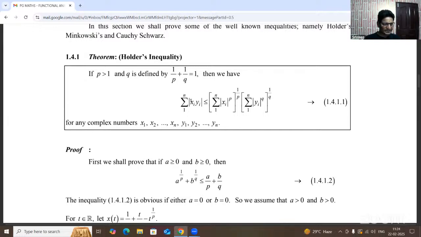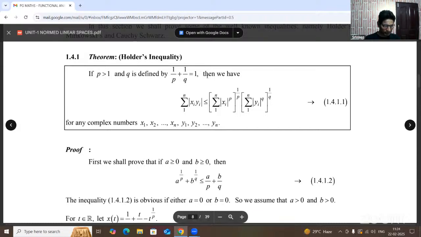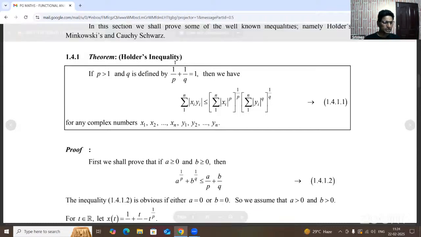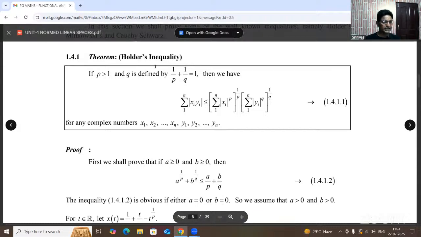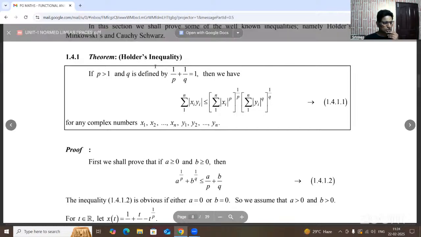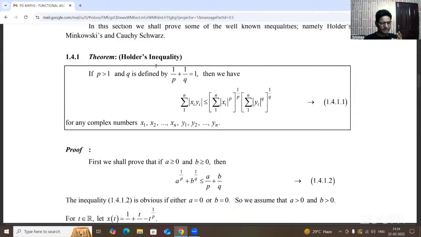So mod xi yi, norm xi, this is one of the representations of the Cauchy-Schwarz inequality. According to that, the inequality mentioned here is the Holder inequality when p is greater than 1. Suppose p and q are any two real numbers. Okay, here they could also be complex numbers.